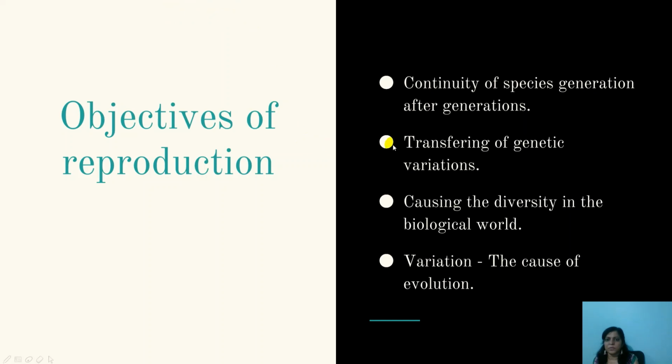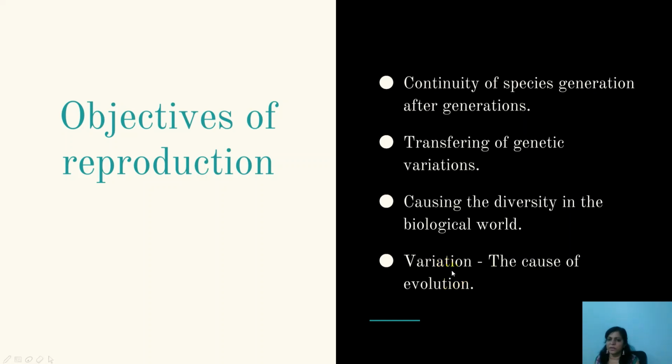Now the second objective of reproduction: transferring of genetic variations. The offspring will carry the genetic variations from their parents, and those variations are transferred to the offspring because of the process called reproduction. Third objective: because of these variations, it will create diversity in the biological world. The variations will lead to diversity, and this variation is the cause of evolution.